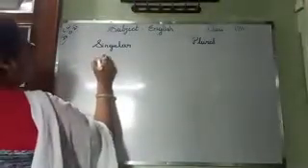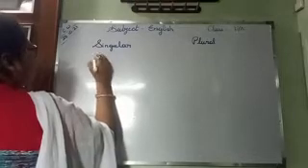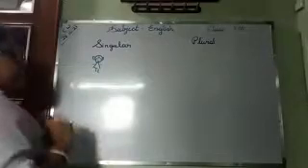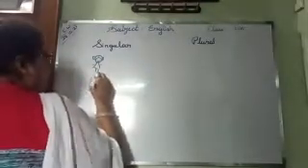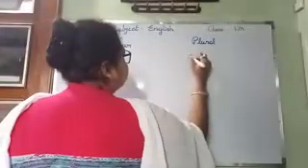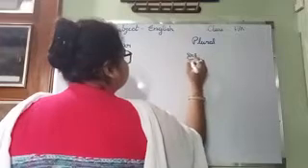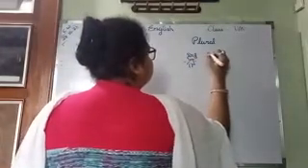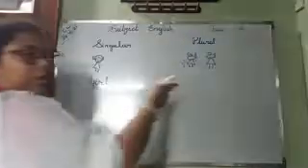Like 1 girl. Okay? What do you write? G-I-R-L, girl. And here, more than 1.